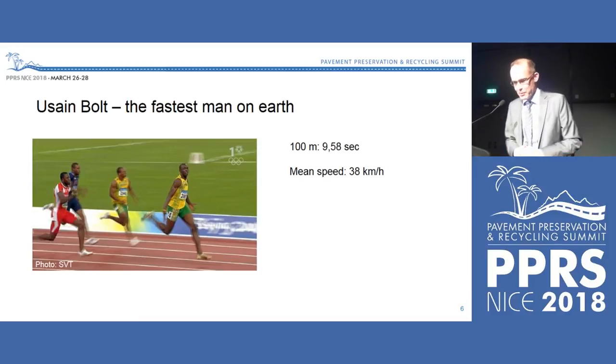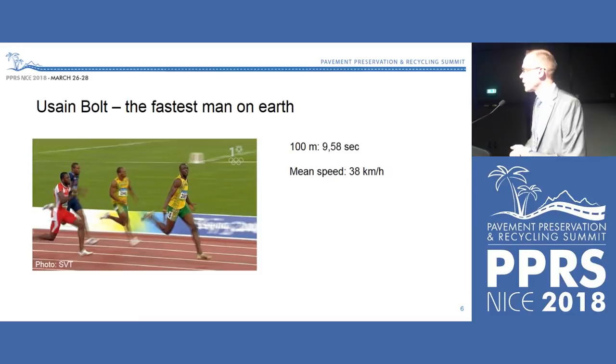I also used to show this picture to my students. Usain Bolt, I think he still is the fastest man on earth. He has the world record of 100 meters, 9.58 seconds. And the mean speed then will be 38 kilometers per hour, and the peak speed is 40 plus something. But imagine, instead of crossing the finishing line, Usain Bolt would crash into a brick wall. What would happen with him then?